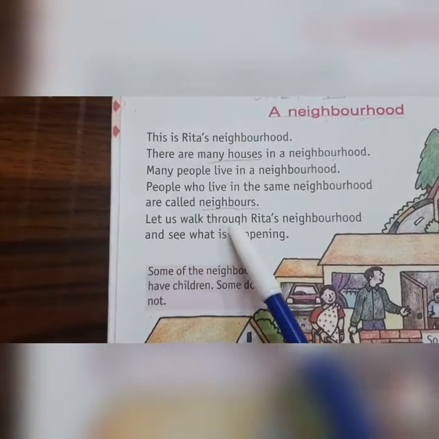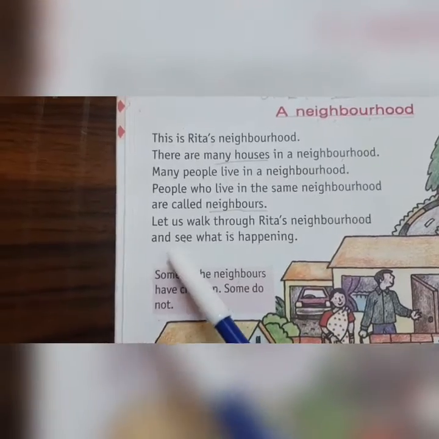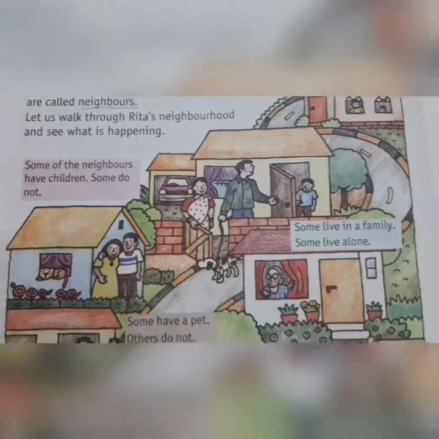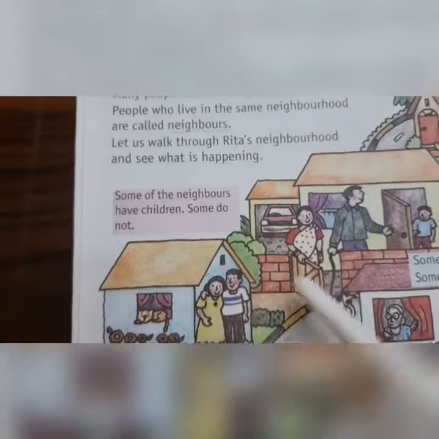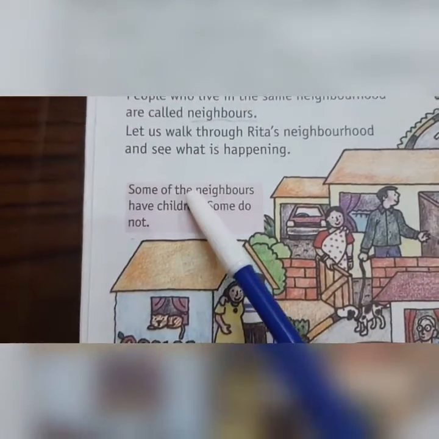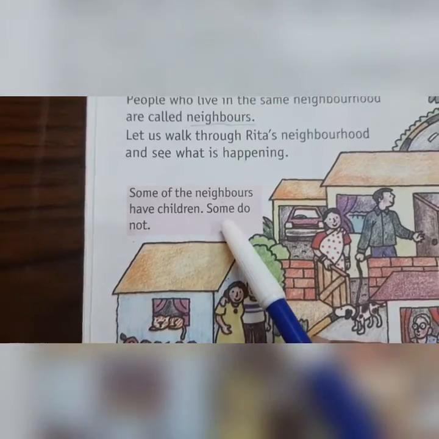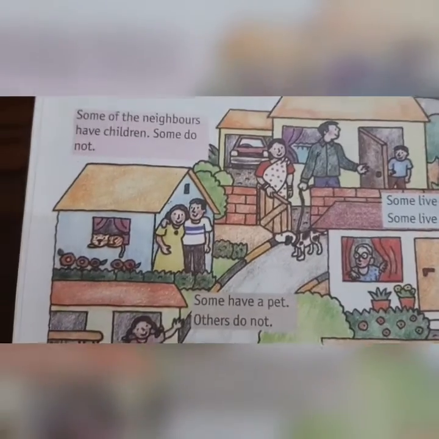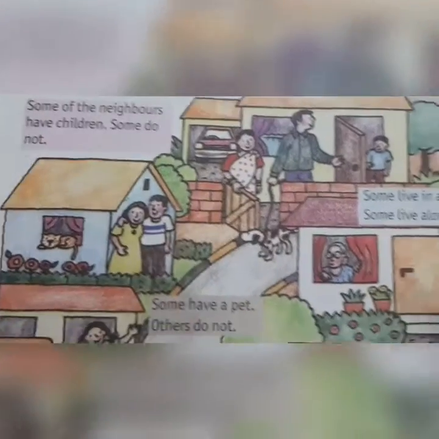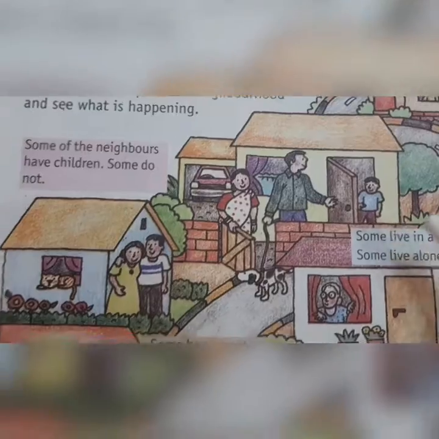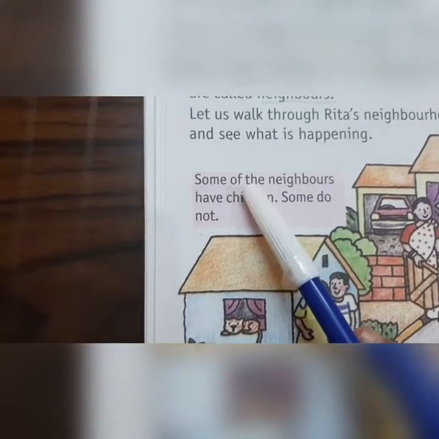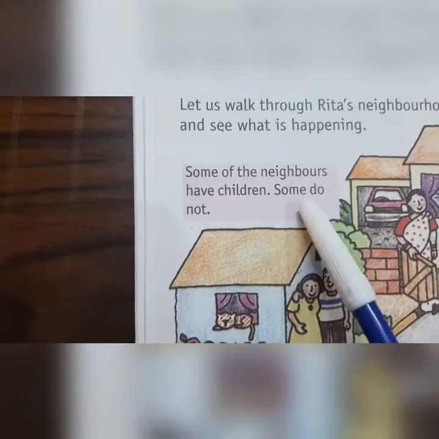Let us walk through Rita's neighborhood and see what is happening. We will begin from here. Some of the neighbors have children, some do not. When you see the picture, you will notice that in some houses there are children, like in this one, like in this one, but there is no child in this house. So it is written, some of the neighbors have children, some do not.